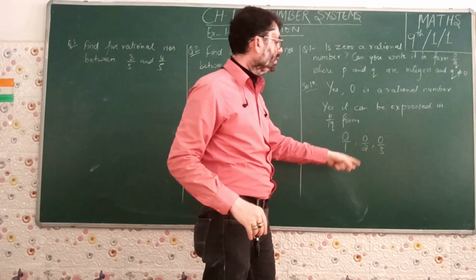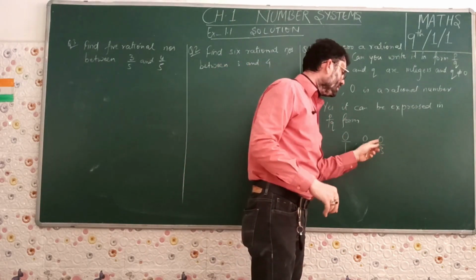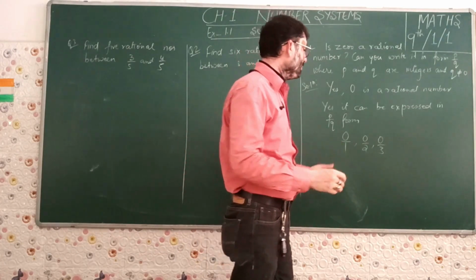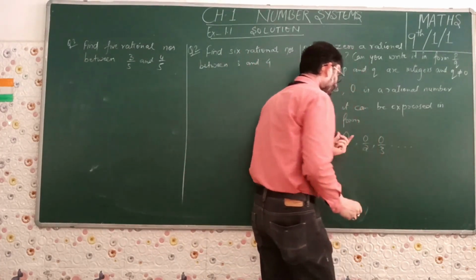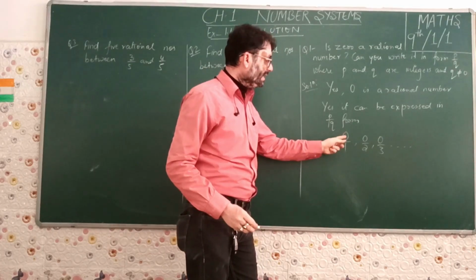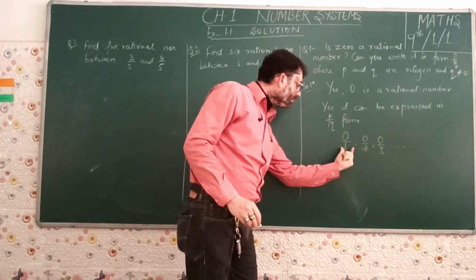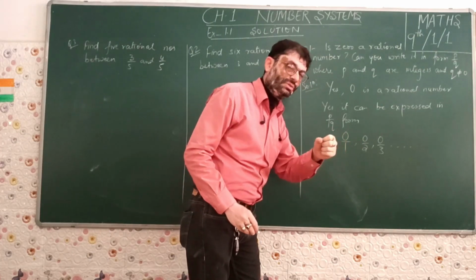0 upon 1 is 0. 0 upon 2 is 0. 0 upon 3 is 0. 0 upon anything is 0. So this can be expressed in the form of P by Q, where P and Q are integers. Here 0 is an integer, 1 is also an integer. The value of Q is 1, which is not equal to 0.